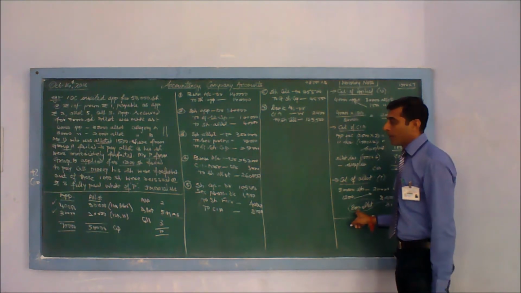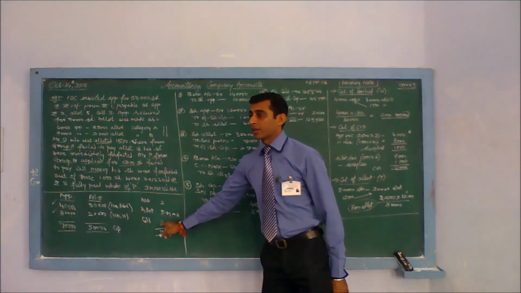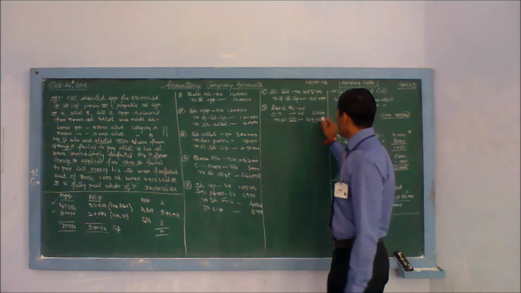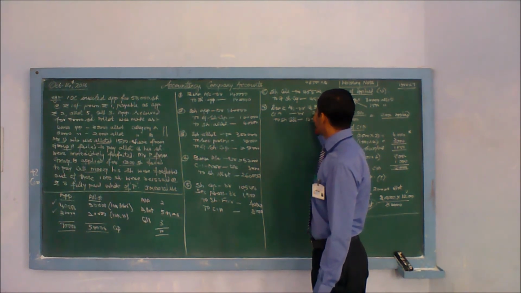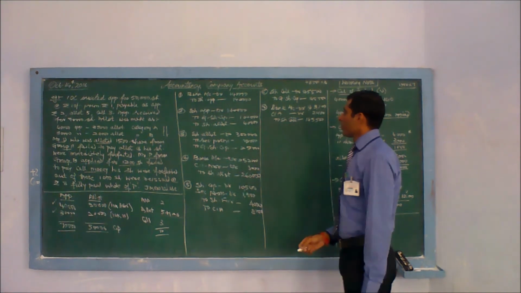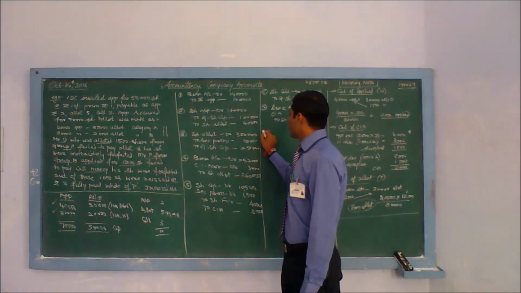800 multiplied by call rate, direct. Difference, 1,43,100. Entry number 8.